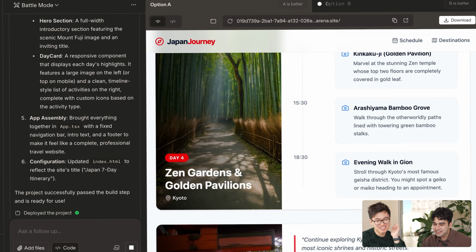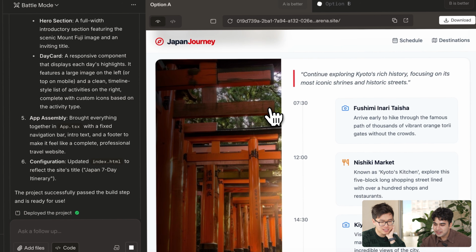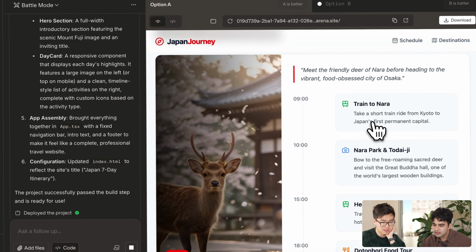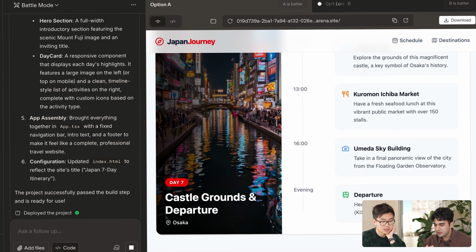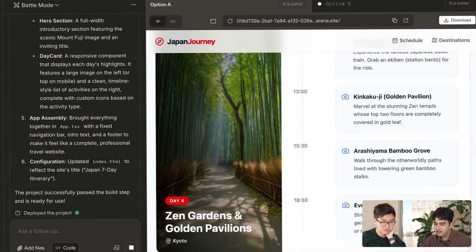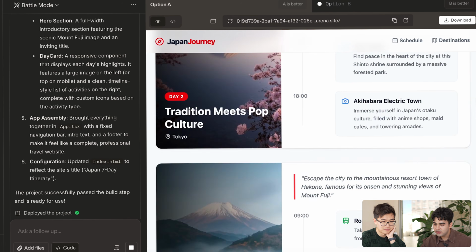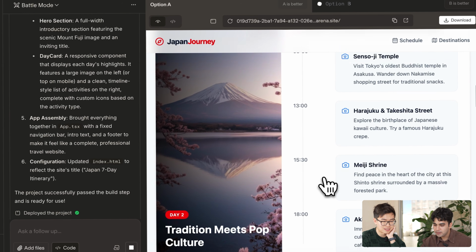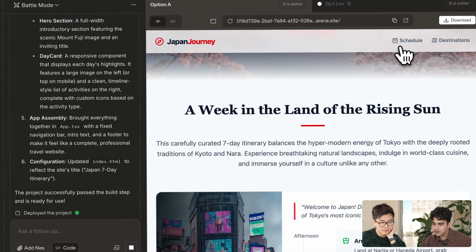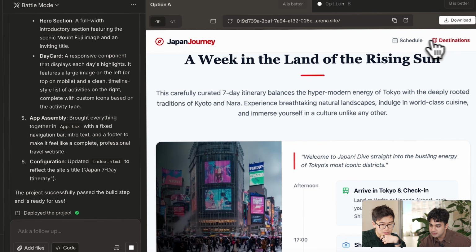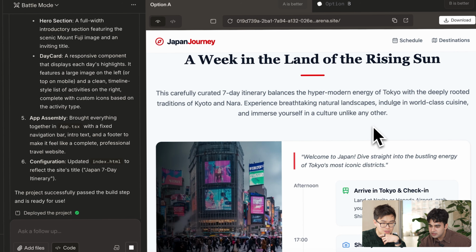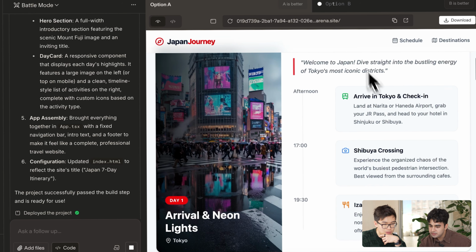This definitely has a lot more wow factor, and the schedule here makes total sense. When you went on your Japan trip, did you visit these places? Yeah, I think so. I hit at least a couple of the places mentioned here. I would say the images really make this a very solid plan. I want to try some of the buttons here. They are also working, as you can see, it has a redirect. Yeah, this is super cool.